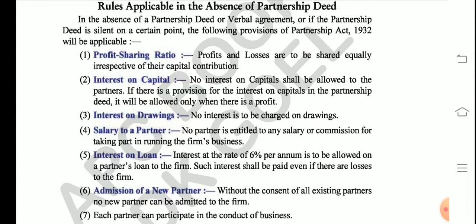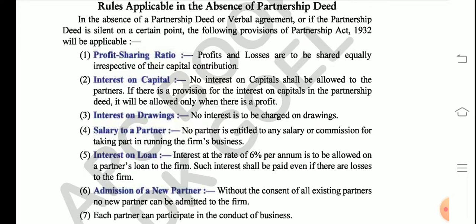Interest on capital: if the partnership deed is silent or does not mention interest on capital, then no interest on capital is to be provided. Students, do mark this, it's very, very important. Interest on capital is not given to the partners if it is not mentioned in the partnership deed. The same applies to interest on drawings also. Interest on drawings is not applied when the partners make drawings, if the rate of interest on drawings is not mentioned in the partnership deed.